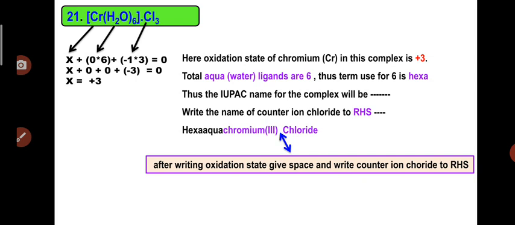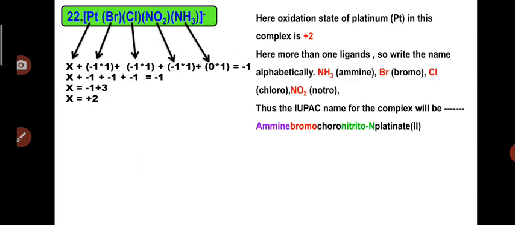So hexaaquachromium(III) chloride will be the complete name for this complex. Give a space after the oxidation state and write the name of the chloride counter ion.